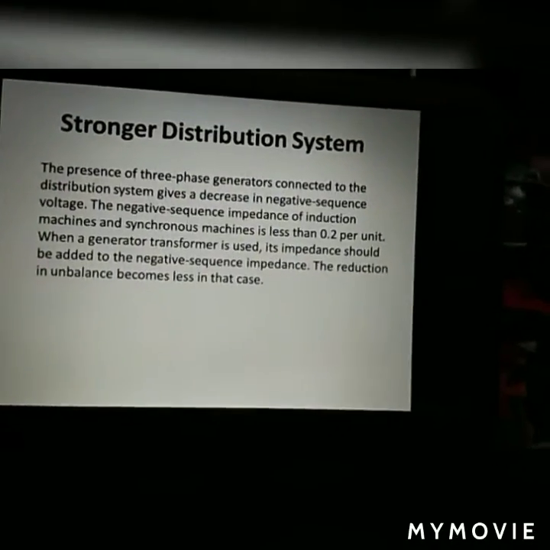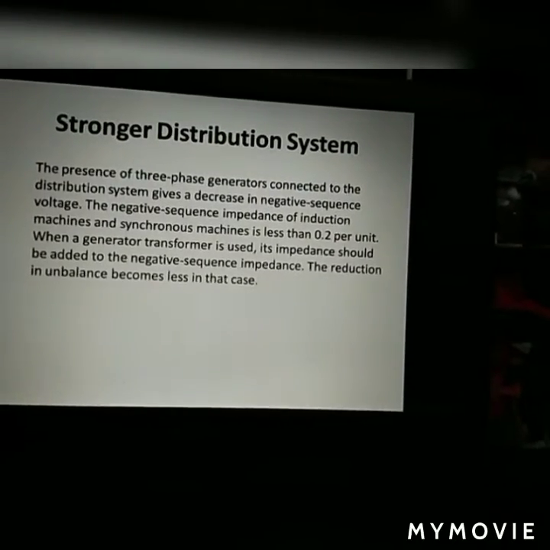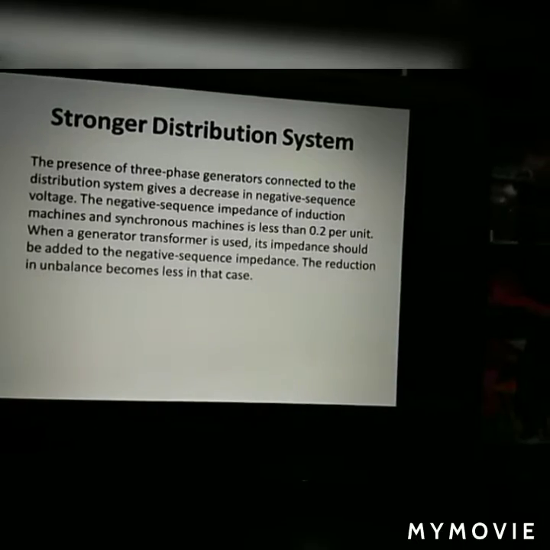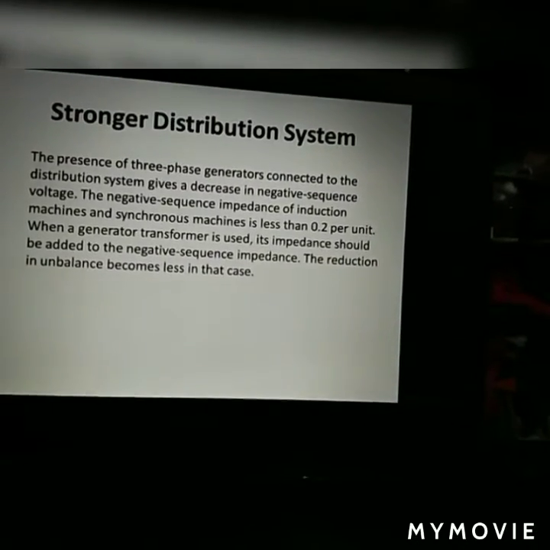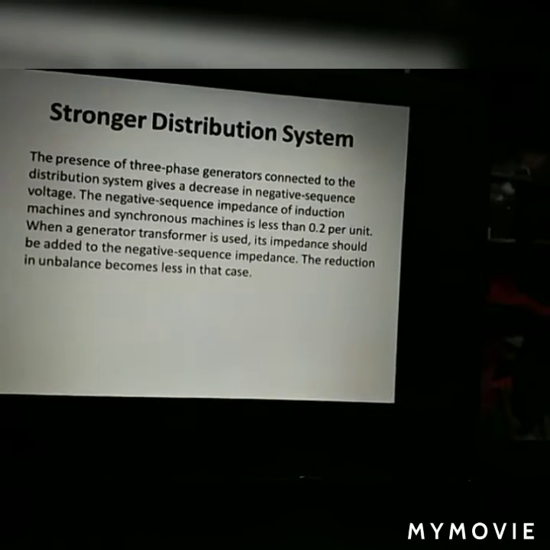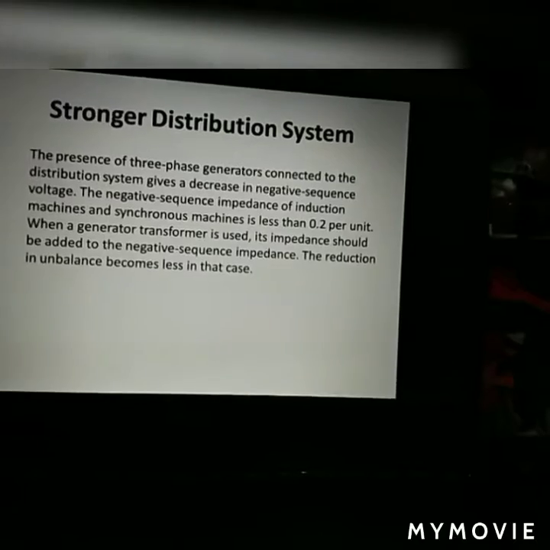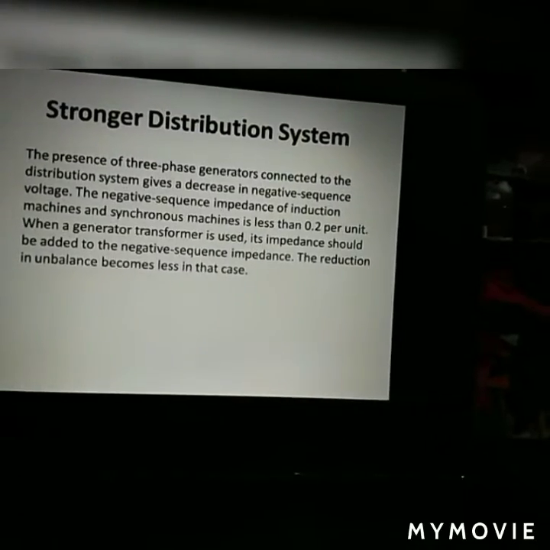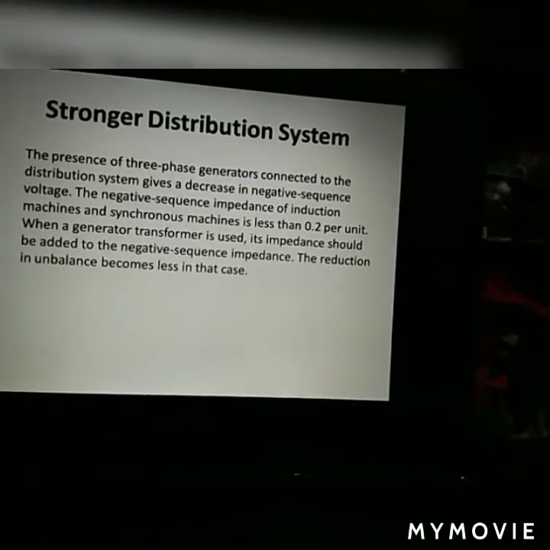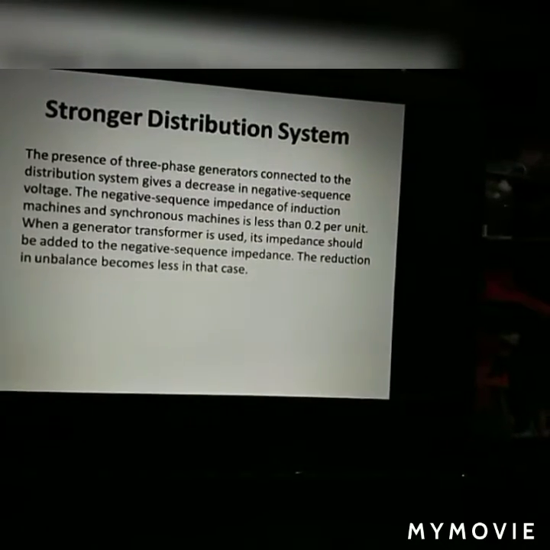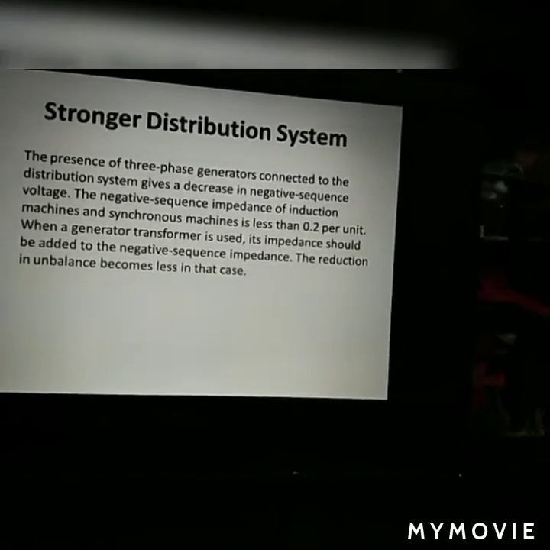So, a stronger distribution system. The presence of three phase generators connected to the distribution systems gives a decrease in negative sequence voltage. The negative sequence impedance of induction machines and synchronous machines is less than 0.2 per unit. When a generator transformer is used, its impedance should be added to the negative sequence impedance, which reduces the unbalance in this case.